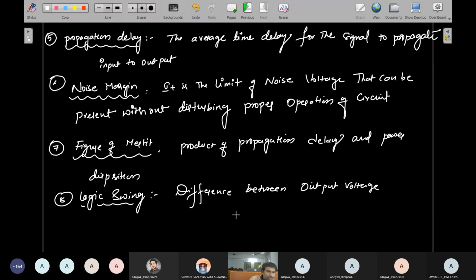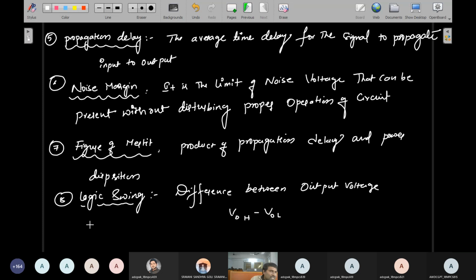We can specify it as V out at H minus V out at L, where H and L represent the different outputs. If you get one output in the first case and another output in the second case, the difference between those outputs gives the logic swing. That is called logic swing capability.